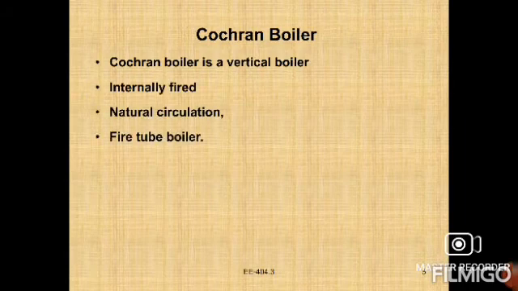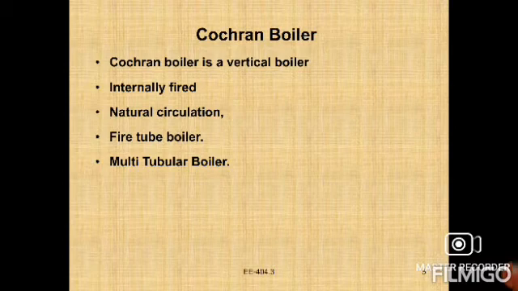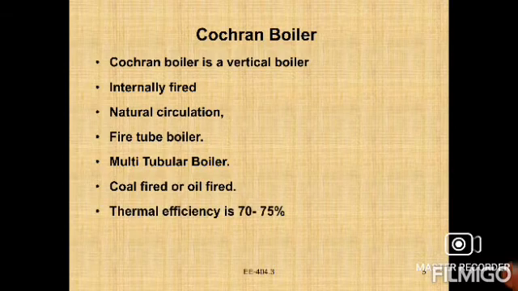First, a question boiler is a vertical, internally fired boiler. It is a fire tube boiler, a multi-tube boiler consisting of many tubes, coal fired or oil fired, with natural circulation.